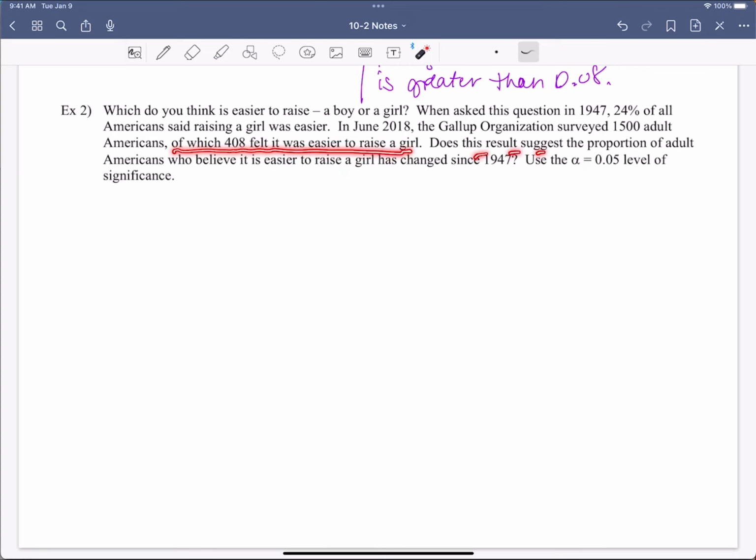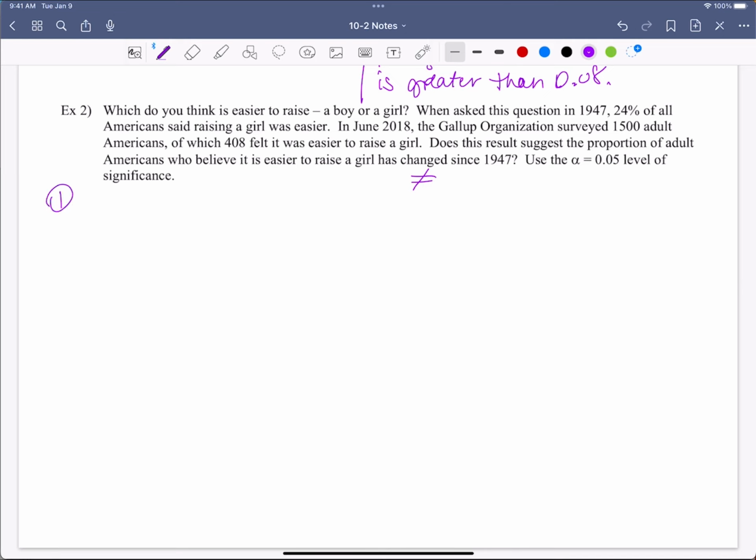Does this result suggest the proportion of adult Americans who believe it's easier to raise a girl has changed? Does it say is greater than? Does it say is less than? No, it says has changed, which means different, not equal to.